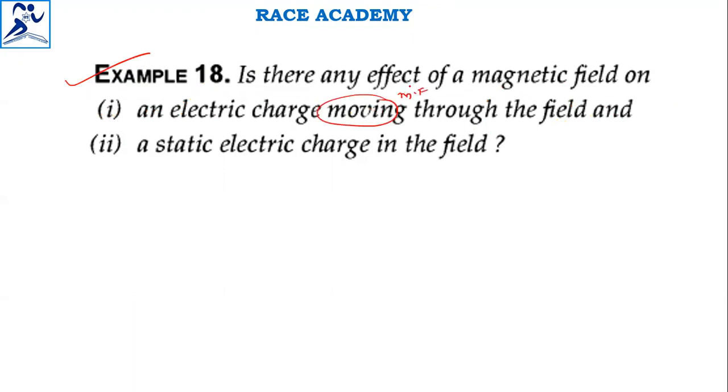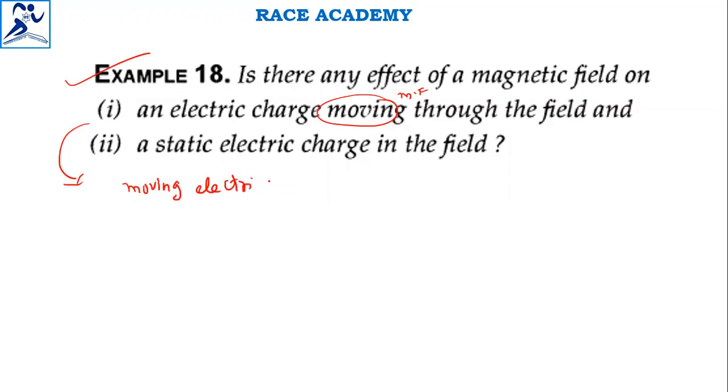And the external magnetic field interacts with the above created magnetic field and creates a force perpendicular to the original direction. So that is the effect of the magnetic field. Is there any effect of a magnetic field, they asked? Then an electric charge in motion generates a magnetic field, a moving electric charge.